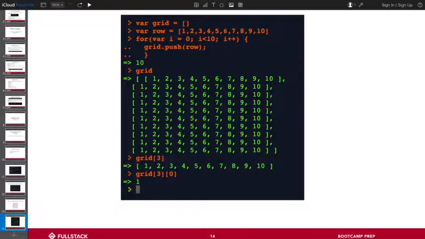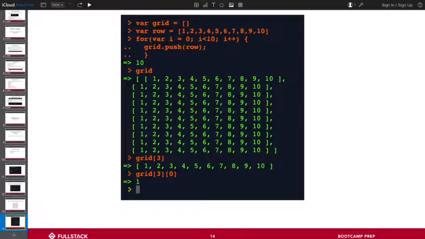Or we could do it a little bit more elegantly with code, right? We say, all right, start at 0, and while i is less than 10, so 0 through 9, there are 10 values, but the numbers go from 0 to 9 rather than 1 to 10. And I'm going to increment i every time I go through this loop. Each time, just do grid.push(row). So it's a very simple way to save me from typing grid.push(row) 10 times in a row.